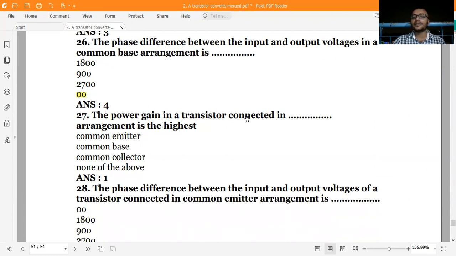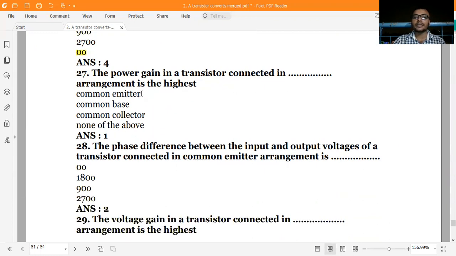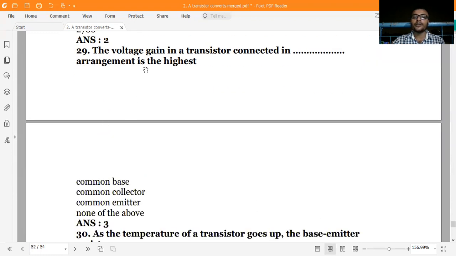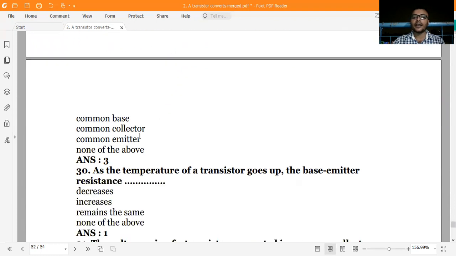The power gain in a transistor connected in dash arrangement is the highest. What will it be? CE. Due to the highest power gain, it is very useful for audio amplification. The phase difference between the input and output voltages of a transistor connected in common emitter is 180 degree. This is not 1800, it is a typo; it is 180 degree. The voltage gain in a transistor connected in dash arrangement is the highest, and that arrangement is CE. Always remember voltage gain and power gain will be highest in CE.